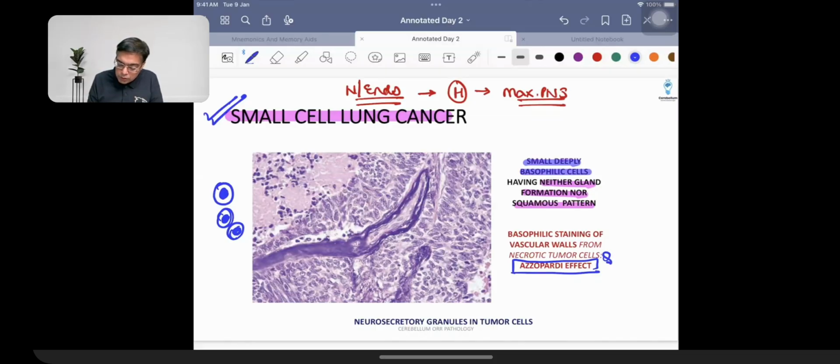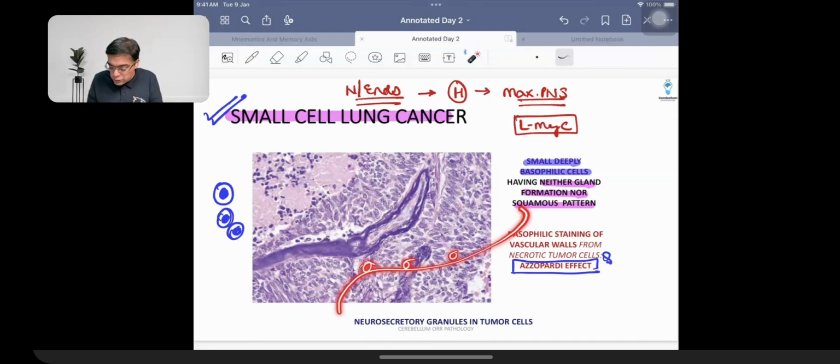Whenever we are talking about small cell cancer, it has an important association. This can be associated with a type of MYC that is given the name of LMYC. So what we discussed earlier is that CMYC is what is going to be associated with lepidic pattern, which means a butterfly-like pattern, like you have seen many butterflies sitting over a fence. So you are going to have the presence of a basement membrane where tumor cells are sitting over here. That is lepidic pattern. When we are talking about CMYC, it is associated with Burkitt's lymphoma. When we are talking about NMYC, it is associated with neuroblastoma. When we are talking about LMYC, it is associated with lung cancer. So that is another important thing that we need to keep in mind.